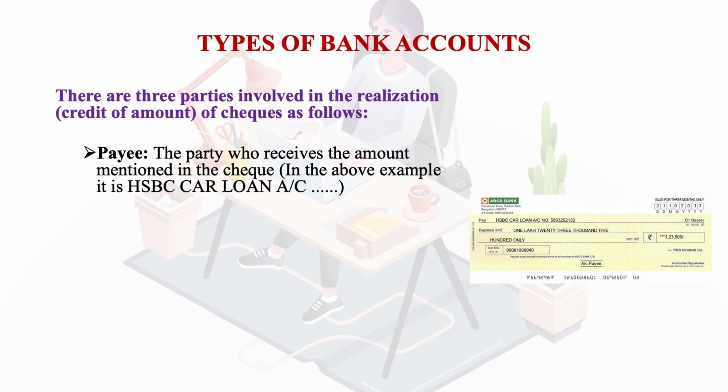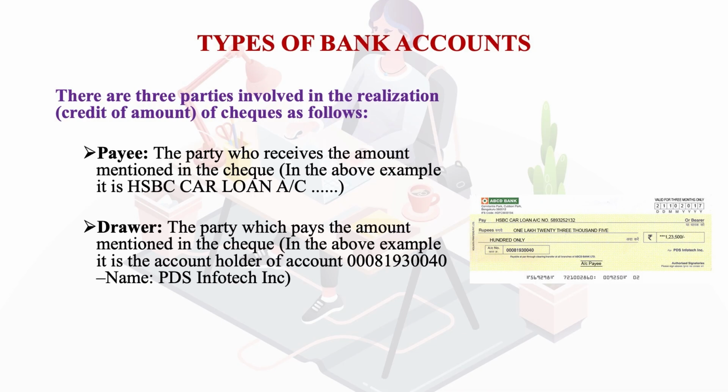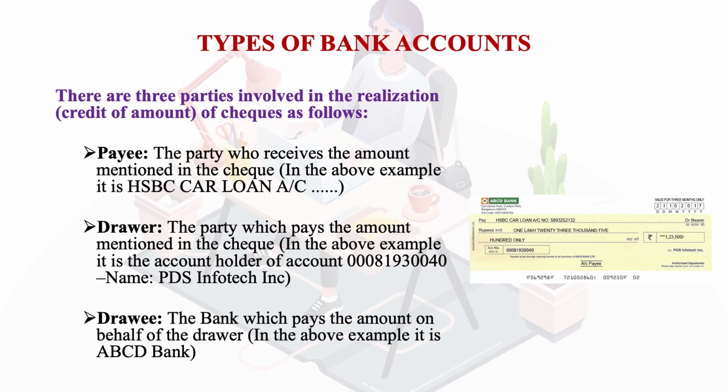Then the second party who is involved is the drawer. This party is the one who pays the amount mentioned in the check. Here, if you see, it is the name of PDS Infotech Limited. I can show you the check again. It says for PDS Infotech Inc. Limited. Then the next is the drawee. Drawee means the bank which pays the amount, ABCD.